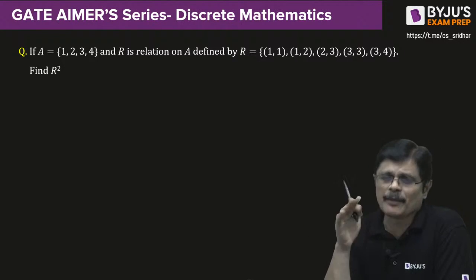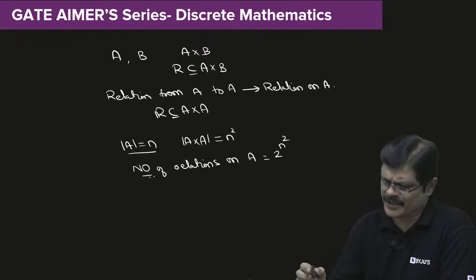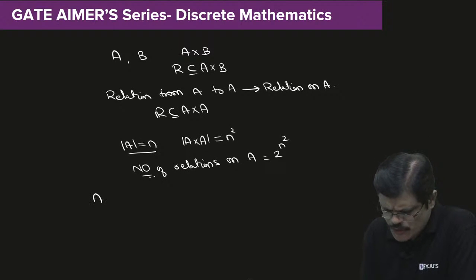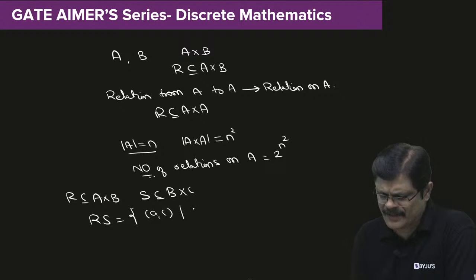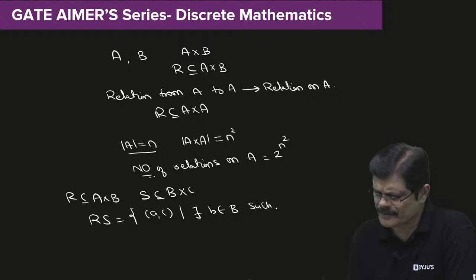Suppose you have a relation R from A to B and another relation S from B to C. We can have a composite relation, which we denote as RS, which is the set of all ordered pairs AC such that we can find a B in set B such that AB is in relation R and BC is in relation S, my dear friends.